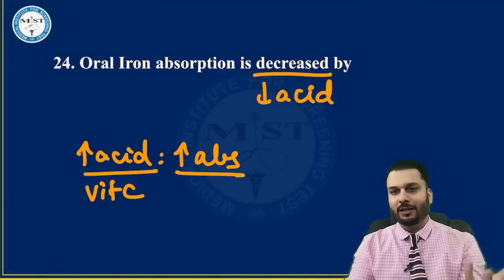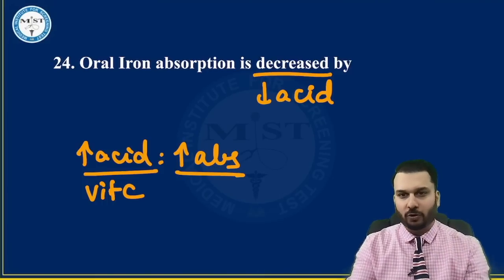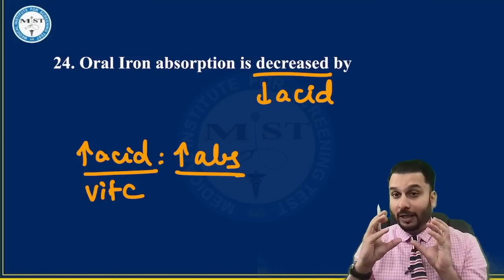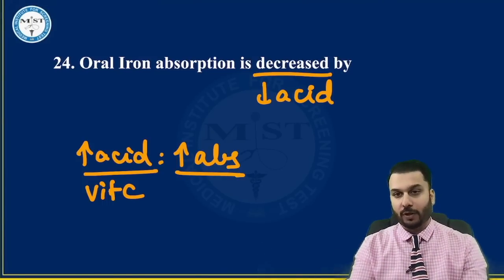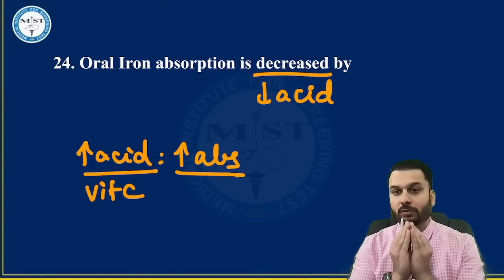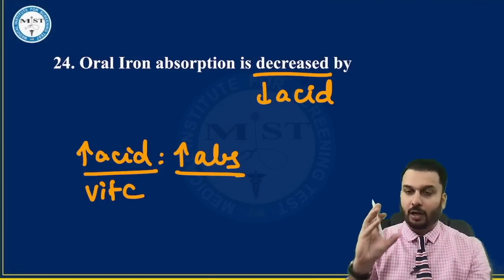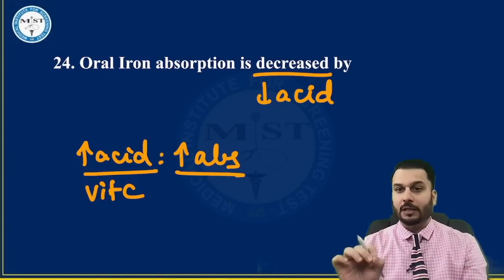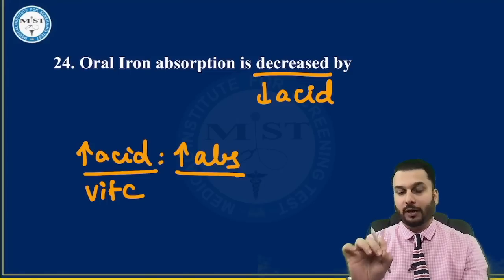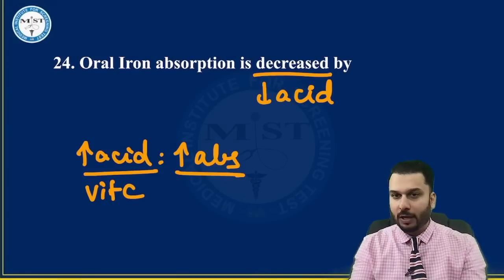Now there are things like tea which contain substances like phytates, etc., that can actually decrease the absorption of iron. So last time they asked about the antidote of iron, and this time they've asked which one decreases the absorption of iron. So this tells us something, right? This is a message to all the dear doctors who are going to take this exam later on, that topics are going to be important rather than the same MCQ. I always emphasize during my classes, read the PYQ topic properly rather than just the PYQs. So that way, anything they stretch out, you should be in a position to answer.